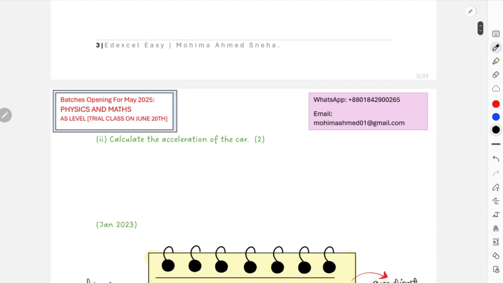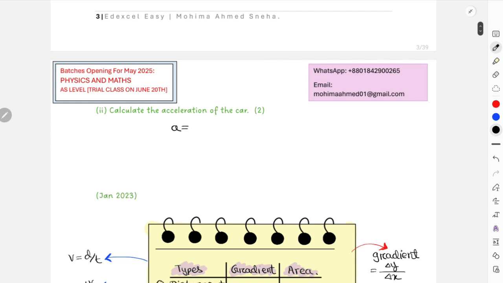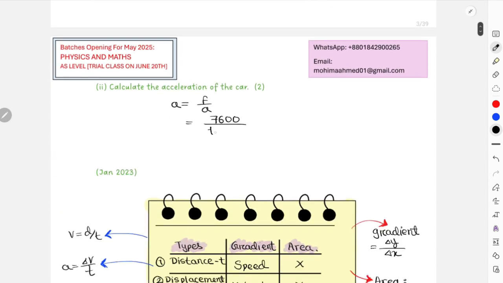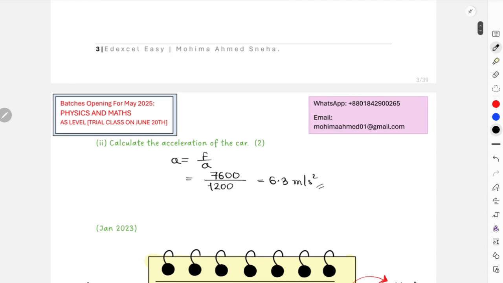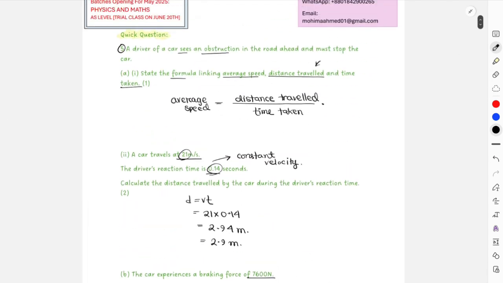After this, calculate the acceleration of the car. Okay, we can clearly calculate that. This is going to be F divided by m, which was 7600 over mass, I think 1200, right? Yeah, 1200, so which is 7600 divided by 1200. This one turns out to be 6.33 or 6.3 meters per second square. The unit for acceleration is meter per second square. Okay, this is it for your question.